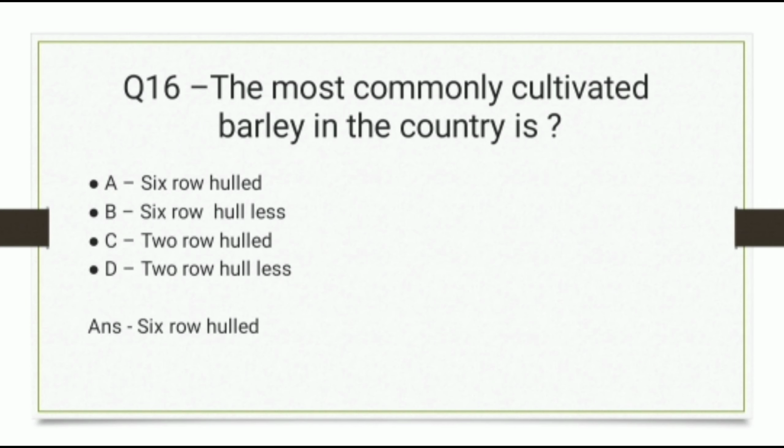Question 16. The most commonly cultivated barley in the country is? And the options are 6-row hulled, 6-row hull-less, 2-row hulled, 2-row hull-less. And the correct answer is 6-row hulled.